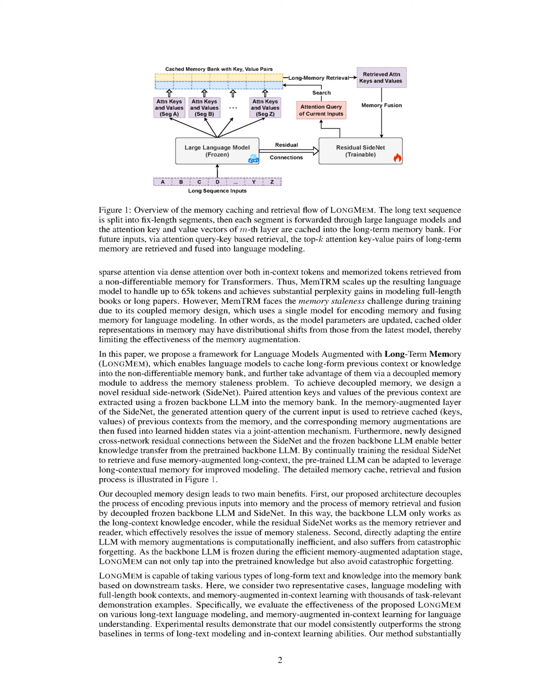Section 2 Methods. In this section, we explain how we can make large language models, LLMs, more efficient at using information from long-past contexts by introducing an additional memory module. Our method hinges on a new lightweight, adaptable component called a residual SideNet. This SideNet assists in blending the information from the memory context into the model.